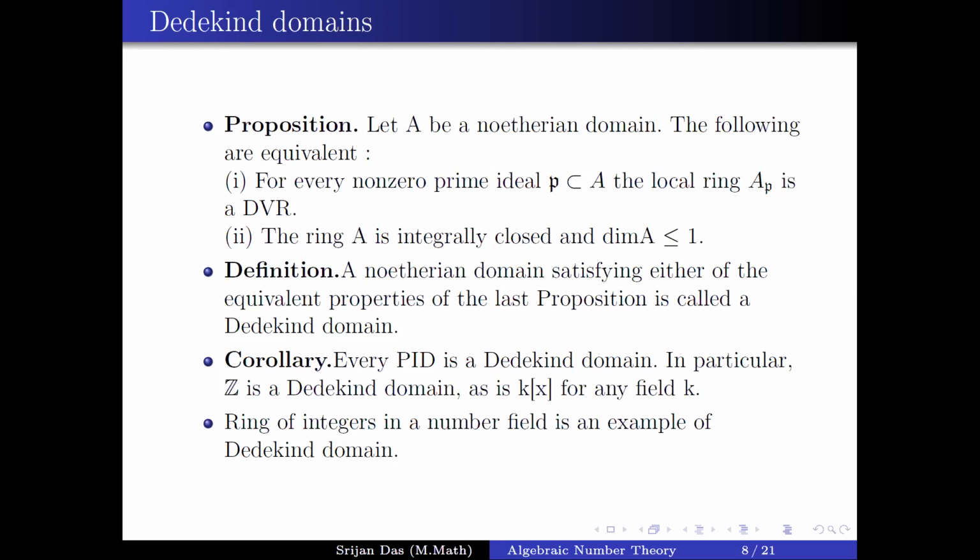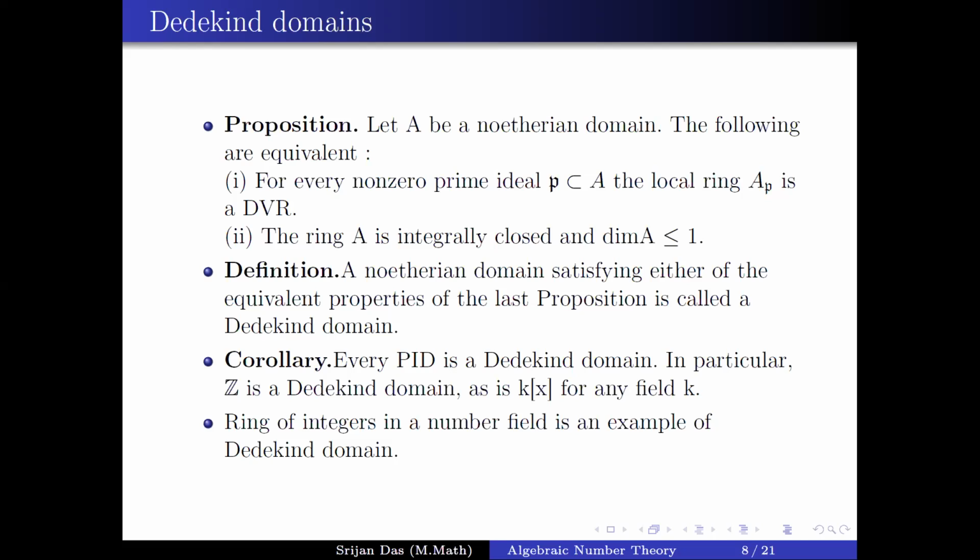So in the localized ring A_P, from the definition we can easily see that the prime ideals in A_P correspond to the prime ideals of A which are contained in P. So these are the prime ideals of the localized ring A_P. Now we get back to the ring of integers. Why is it a Dedekind domain? We go by the second equivalent condition.